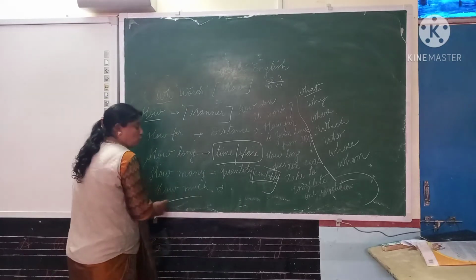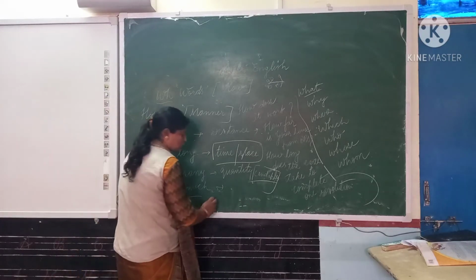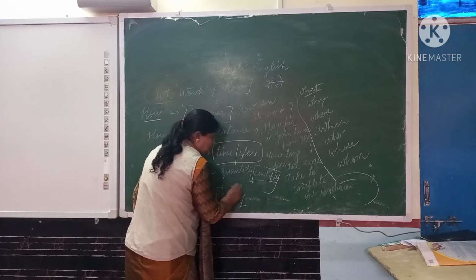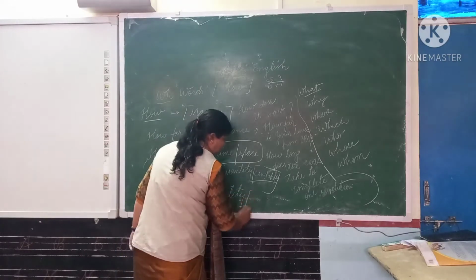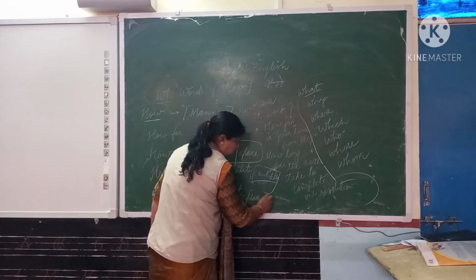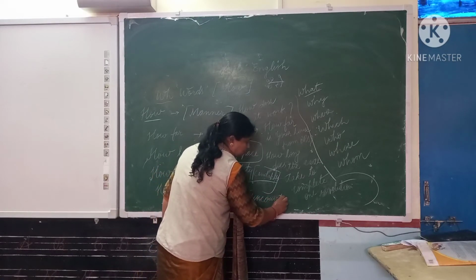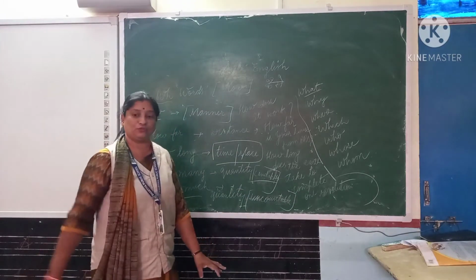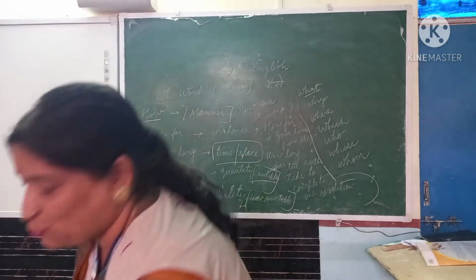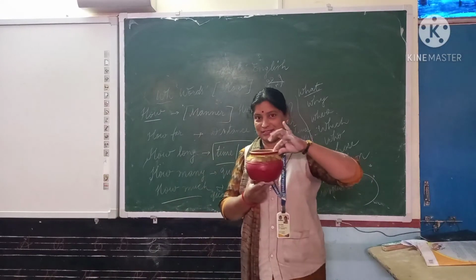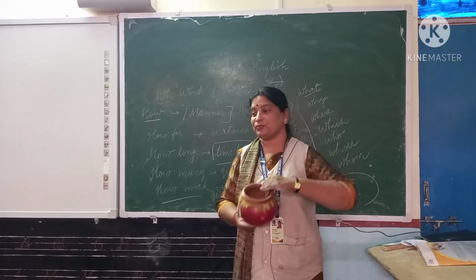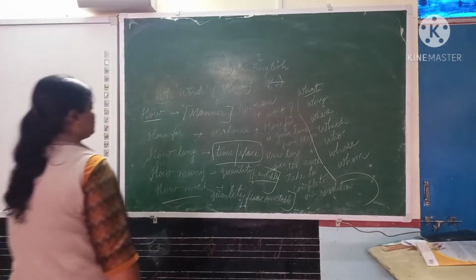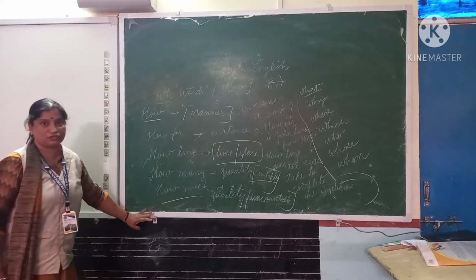And how much. How much also we are using for quantity, but we use how much for uncountable nouns. How much water is there in the jug? How much water is there in this pot? How much money do you want? So this is the use of how much.